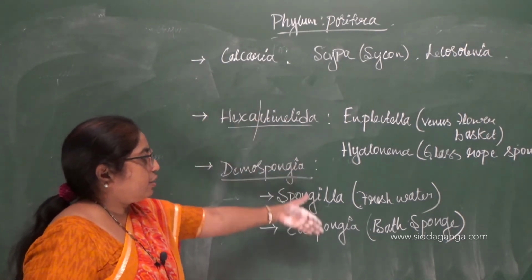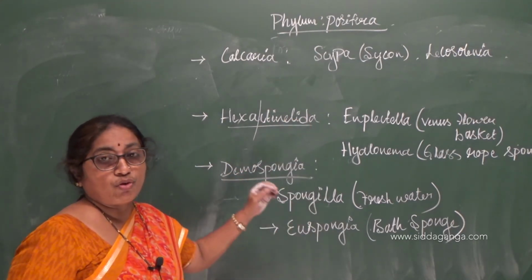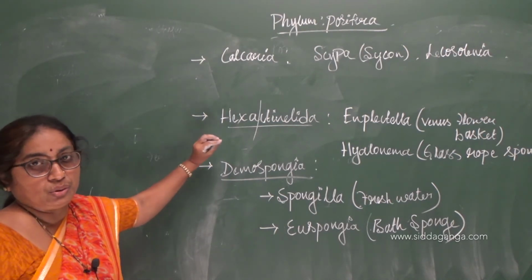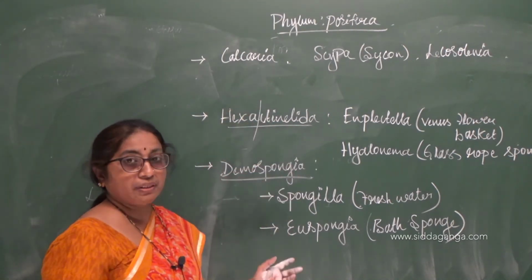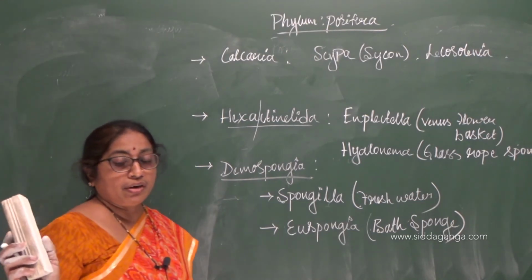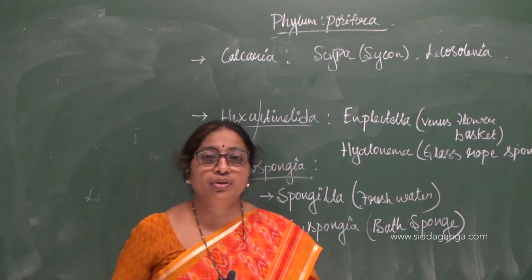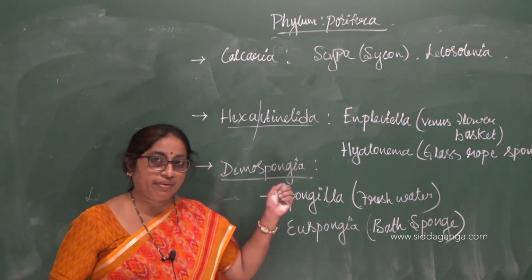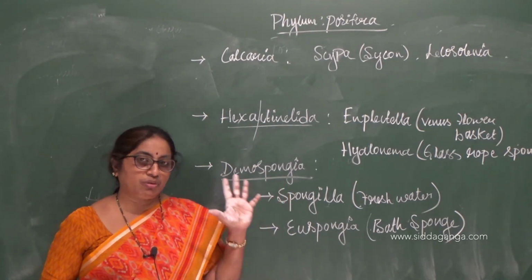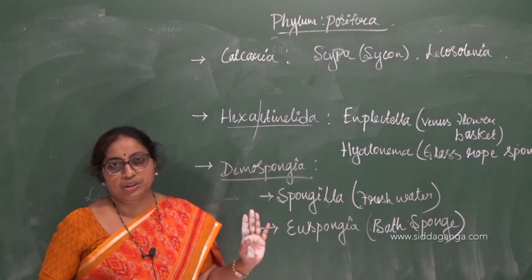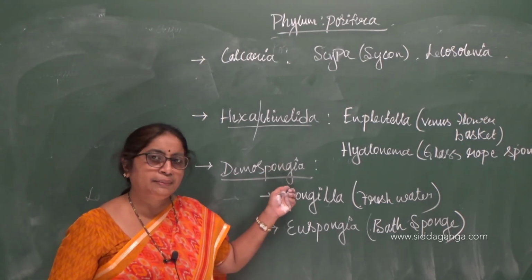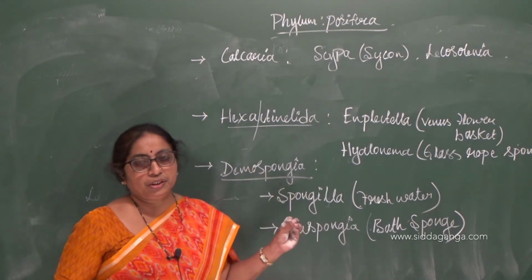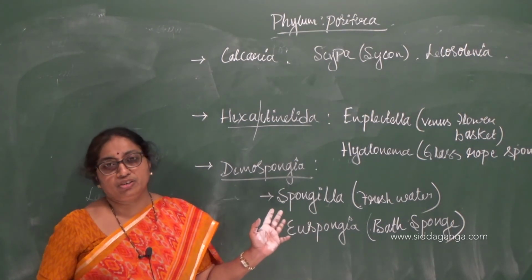You can learn only the examples. For neatness, I have classified them and mentioned the classes also. You can just remember the examples, that's also okay. From an exam point of view, the question will be like, list out the characteristics of phylum Porifera, and it is a 5 marks question. You may list out all the characteristics because you don't know the allotment of marks.